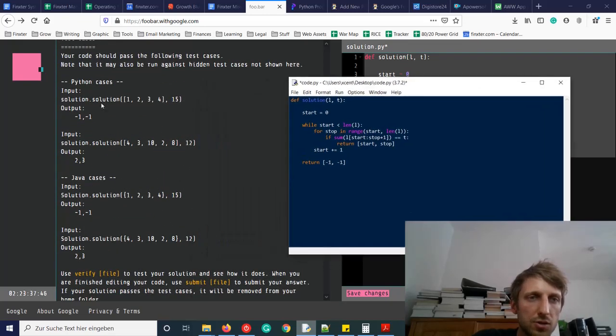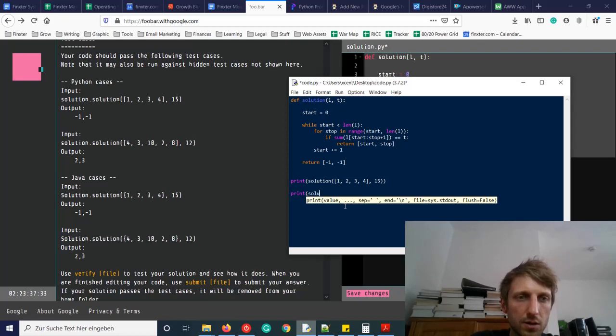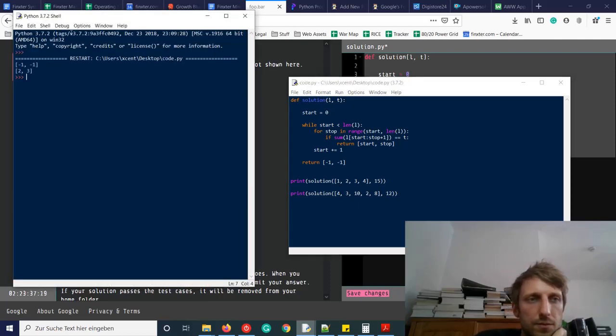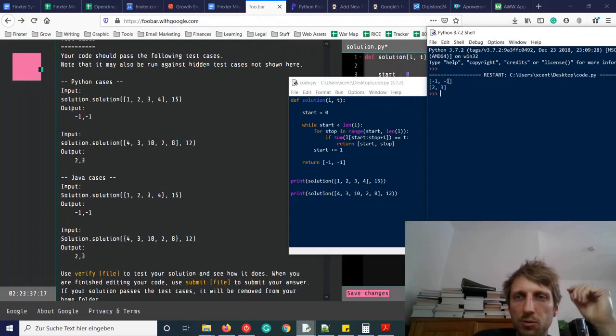So the Python test cases, you see them here. We print solution 1, 2, 3, 4, and 15. And we print solution 4, 3, 10, 2, 8, and 12. Okay, so the first one indicates that there is no solution, which is the case. Here the first output is -1, -1. The second one is 2, 3. Okay, here it seems to work.